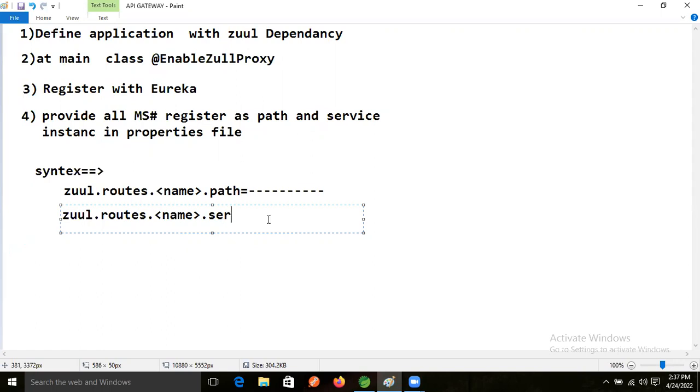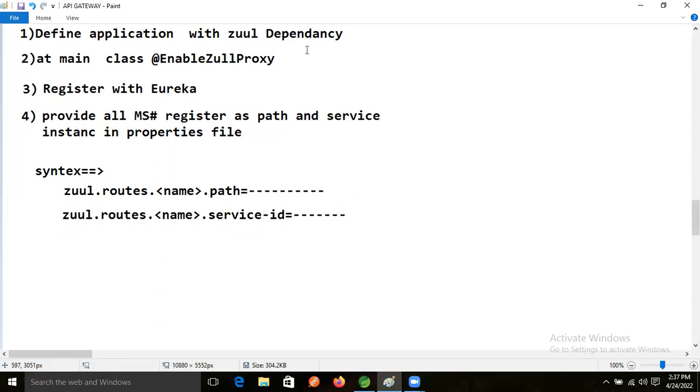So here we will give the service ID. Like this, just for example,